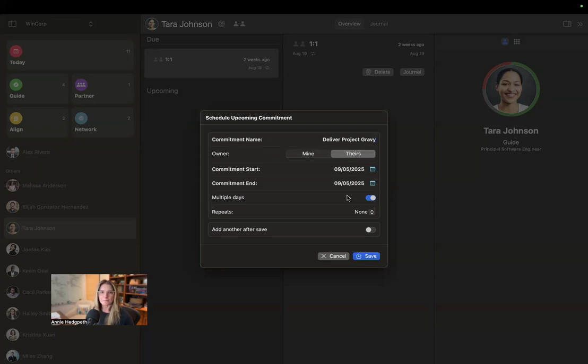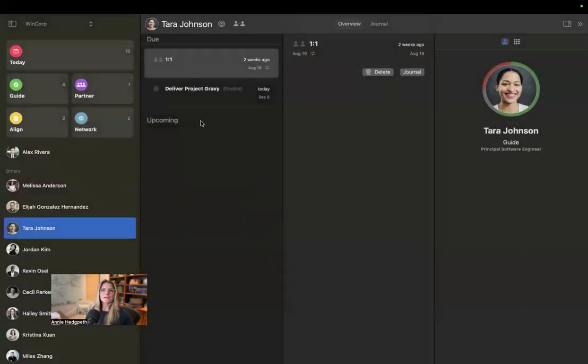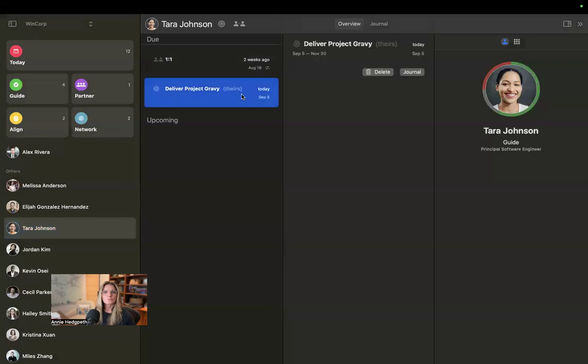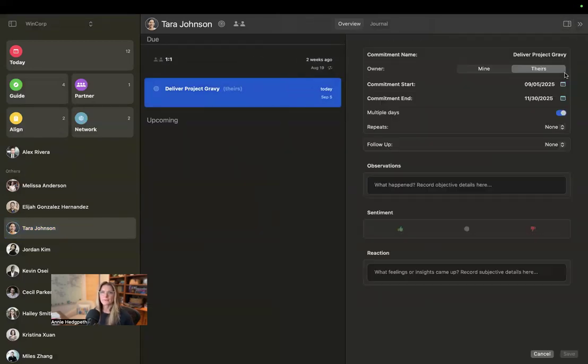This is Tara's commitment. And she is starting it now. And her commitment is going to be through November, let's say. So she is committing to deliver this project by the end of November. It's multiple days. It doesn't repeat, it's a one-time thing, and we're going to save that. So now I'm going to check in on Tara. Let's hide that. Let's say week 1 progress.